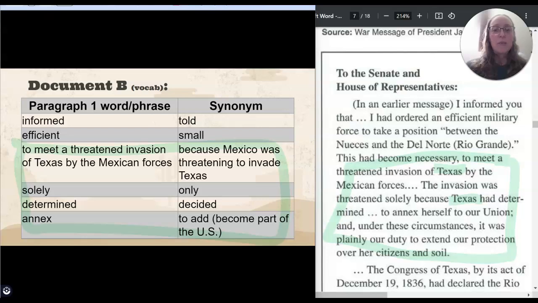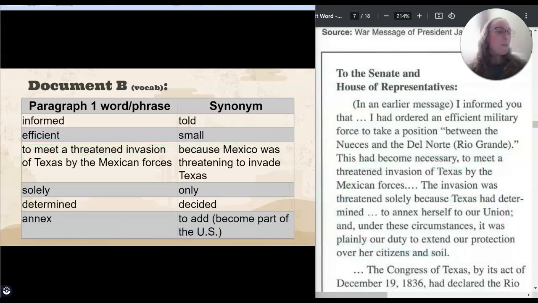So what did Texas want? Seems like it's here toward the middle. To meet a threatened invasion of Texas by the Mexican forces means because Mexico was threatening to invade Texas. But the why? The invasion was threatened solely because Texas had determined to annex herself to our Union.